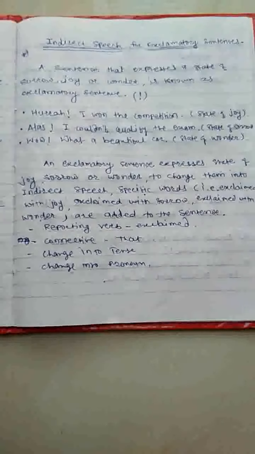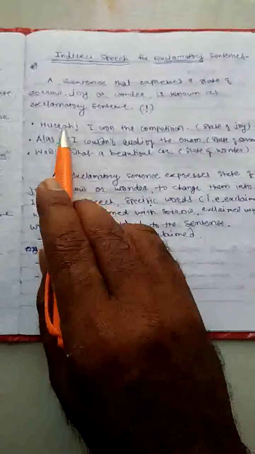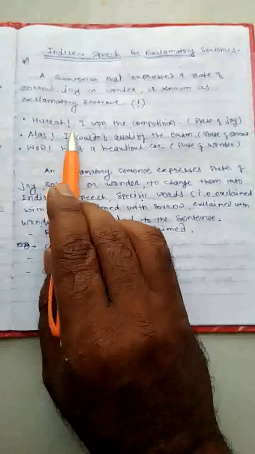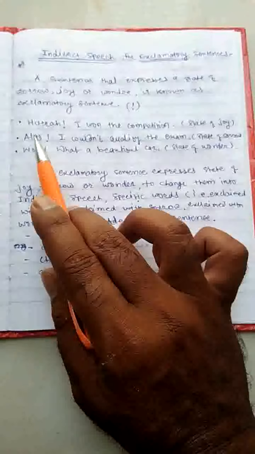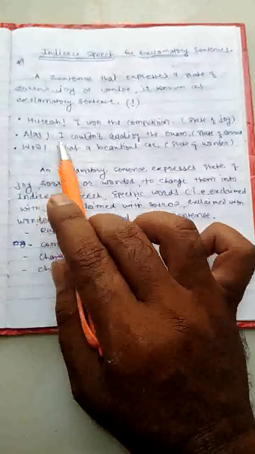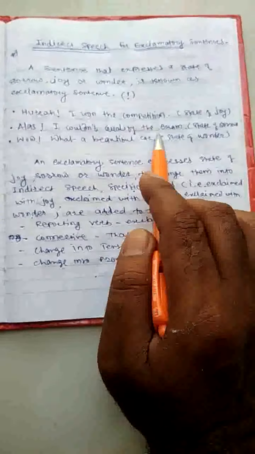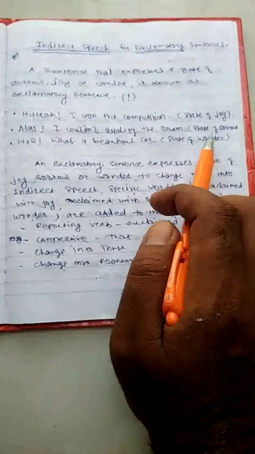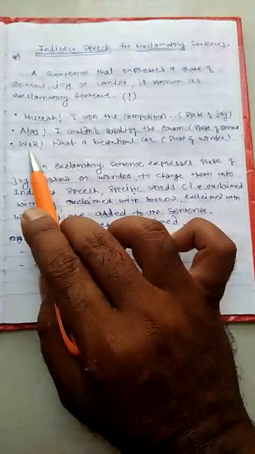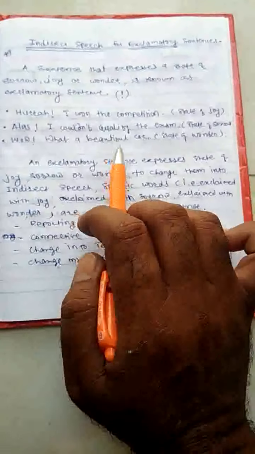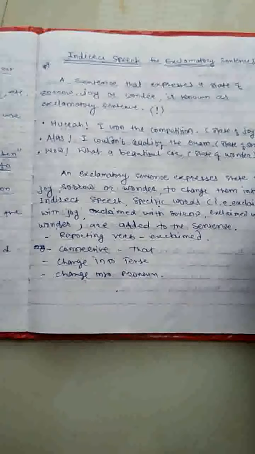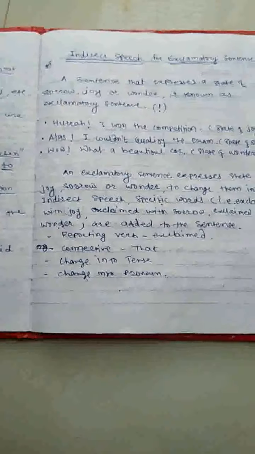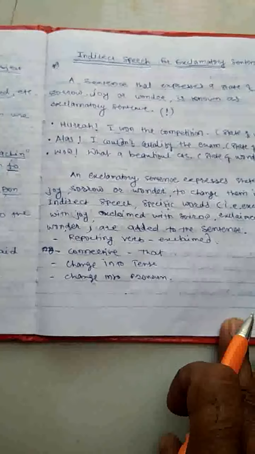It has three states. Hooray! I won the competition. It's a state of joy. Alas! I couldn't qualify the exam. It is a state of sorrow. Wow! What a beautiful car. It's a state of wonder. This is how these three are the state of joy, state of sorrow, and state of wonder.